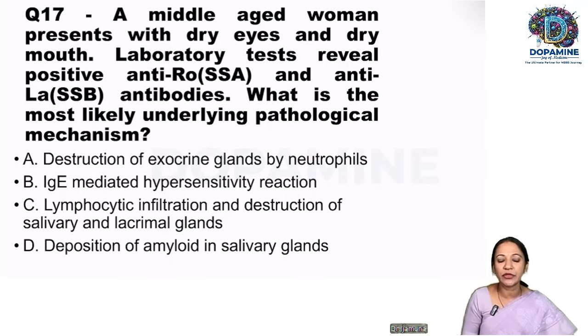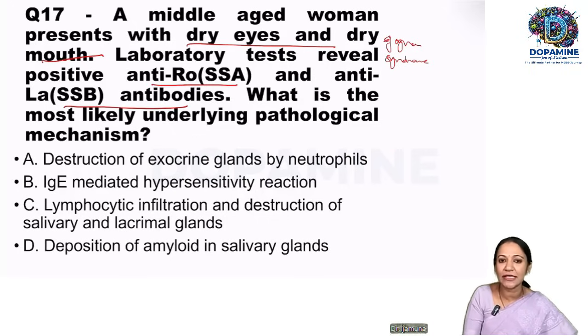We'll move to the next question. A middle-aged female presenting with dry eyes and dry mouth. So here is a clue: dry eyes and dry mouth. What disease are we dealing with? We are dealing with Sjogren syndrome. A further clue is that the laboratory test reveals positive anti-Ro SSA and anti-La SSB antibodies, which again says it is Sjogren syndrome.